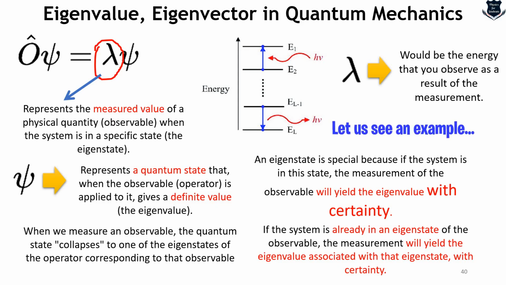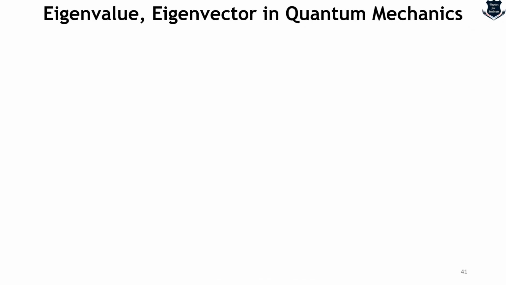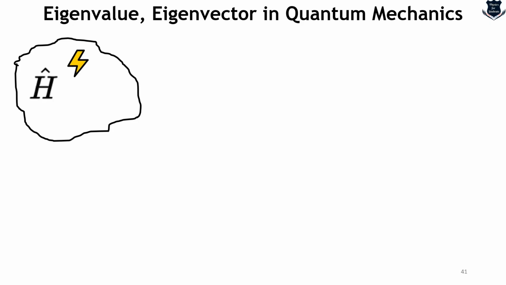Let us look into that, and I will try to demonstrate this with a particular example. In this example, I'm going to take a kind of quantum system. For example, I just drew this. This is a kind of quantum system. Now I would denote this with the Hamiltonian H hat, which is what we call the energy operator.